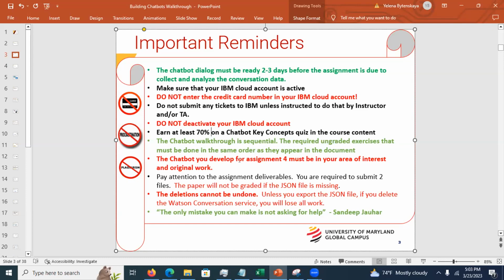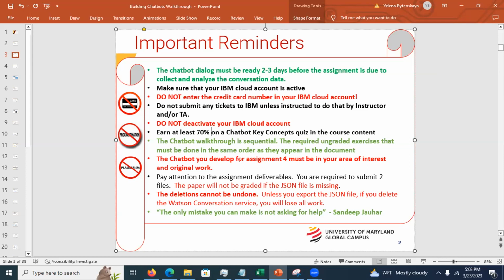For example, it could be something like an IT application for troubleshooting. It could be a ticket reservation system, etc. Or it could be a university advisor, based on your interests, that can tell you what program is best for you, things like that. Please pay attention to assignment deliverables.